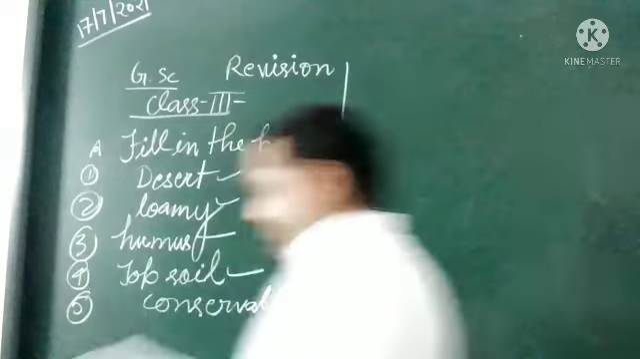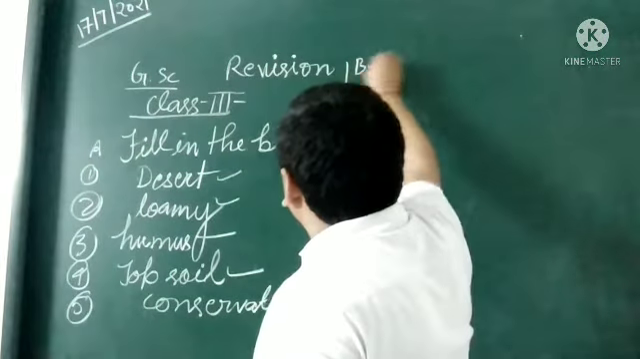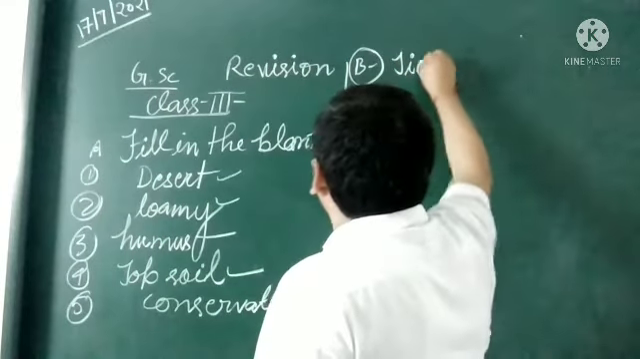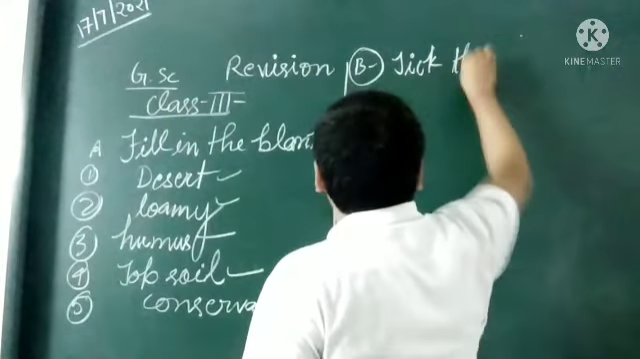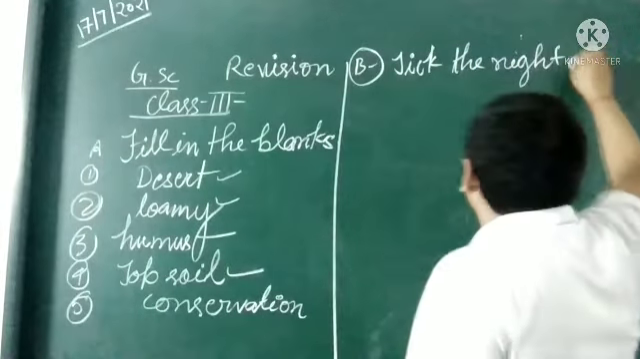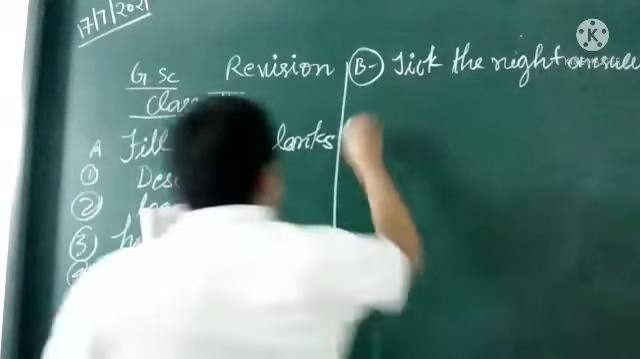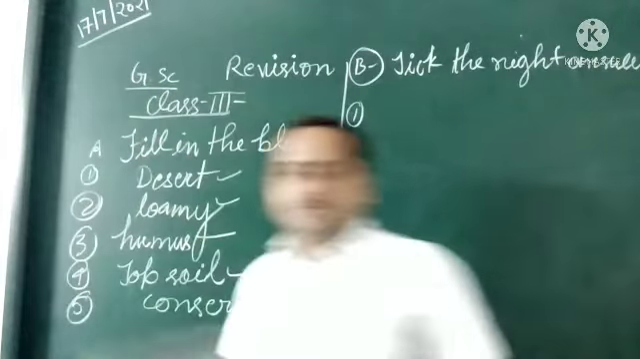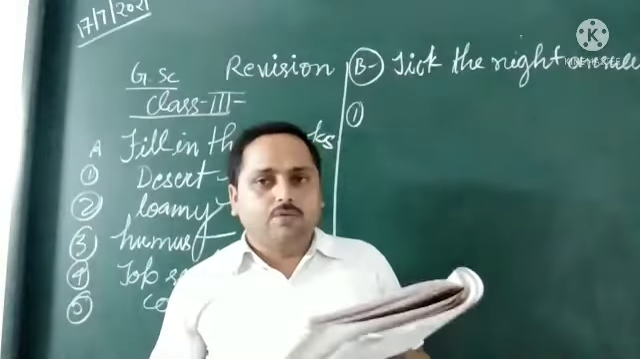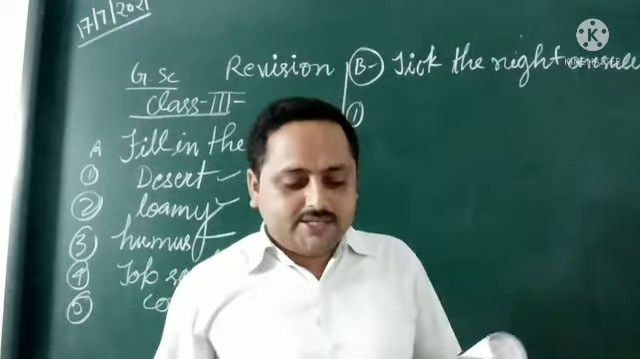Next question, let us see here. Take the right answer. So in question B, tick the right and correct answer. What is the first question? A mixture of sand, clay and humus. What is that? That is loamy soil.